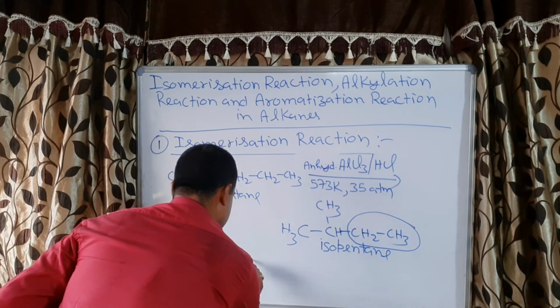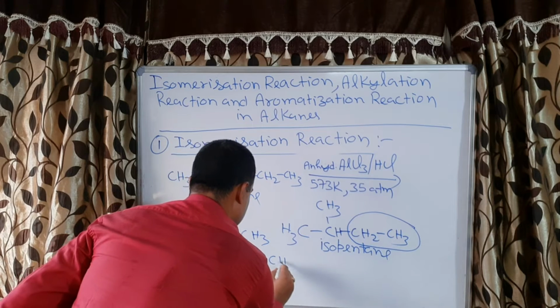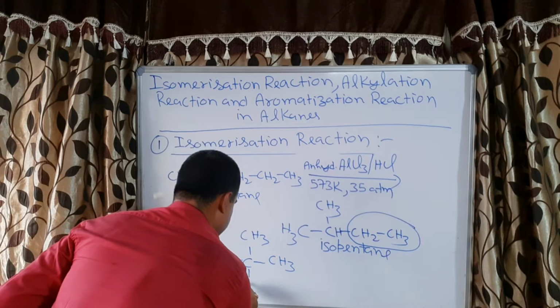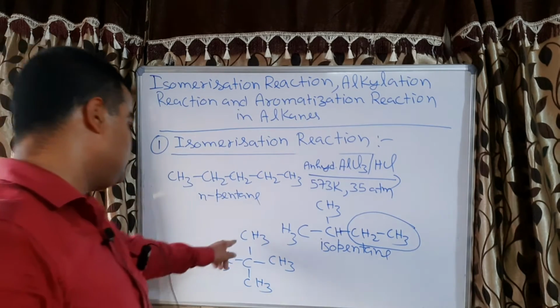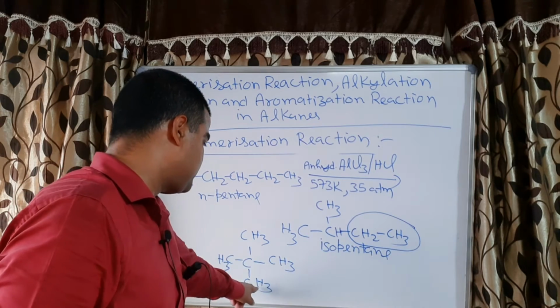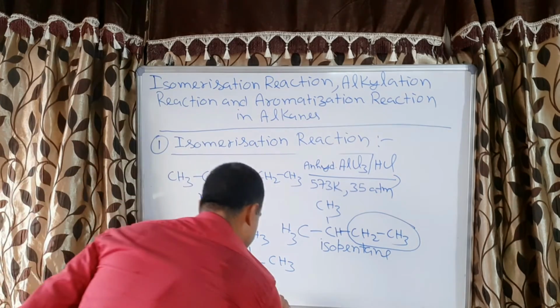So this is C, CH3, CH3, CH3 and this CH3. Now you can calculate the number of carbon and hydrogen. 1, 2, 3, 4, 5 carbons; hydrogens 3 plus 3, 6 plus 3, 9 plus 3, 12. So this is called neopentane.